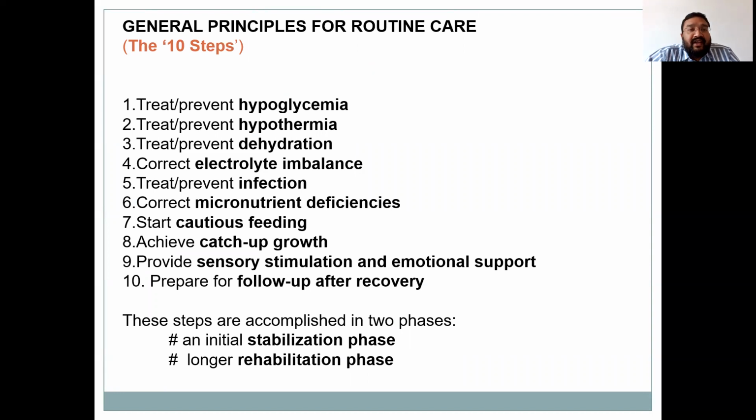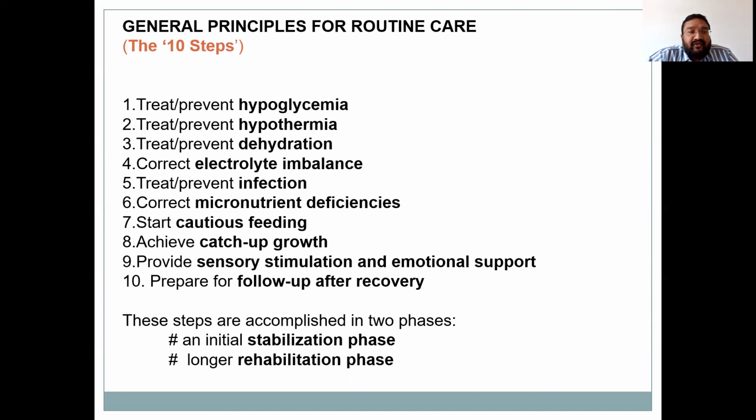Children with complicated SAM are to be managed at hospital, and there are 10 steps which are to be followed for the management of such children. These 10 steps are treatment and prevention of hypoglycemia, treatment and prevention of hypothermia, treatment and prevention of dehydration, correction of the electrolyte imbalance, treatment and prevention of infection, correction of the macronutrient deficiency, initiation of the cautious feeding, attainment of the catch-up growth, provision of sensory stimulation and emotional support, and preparation of the child for follow-up after recovery.